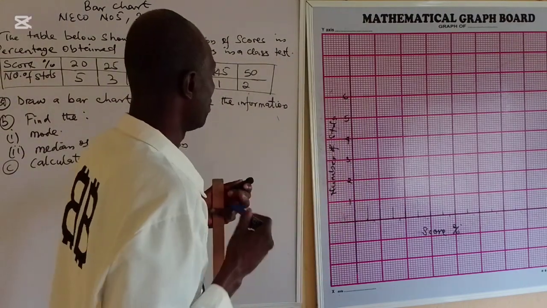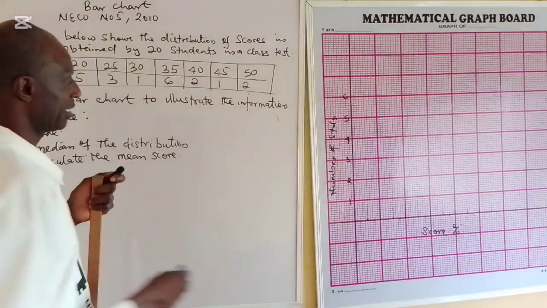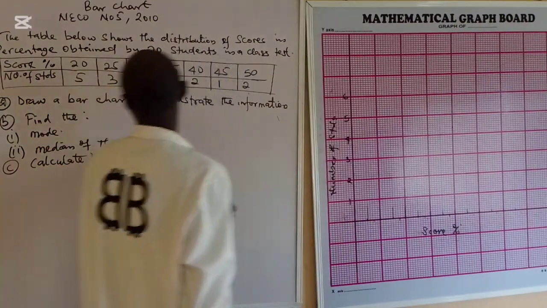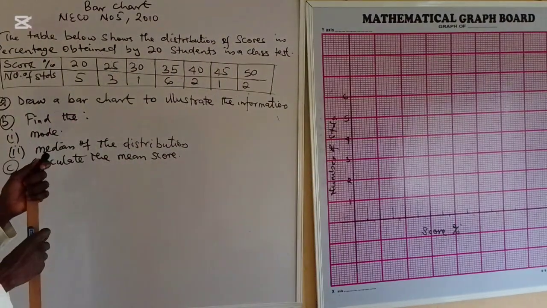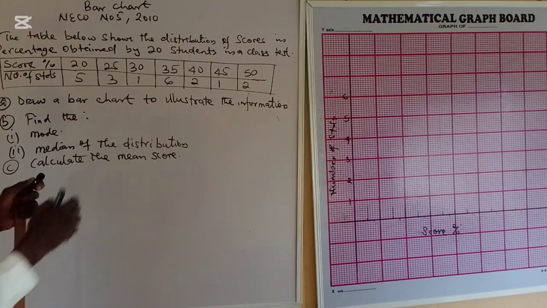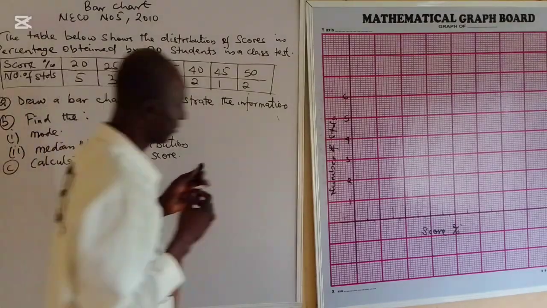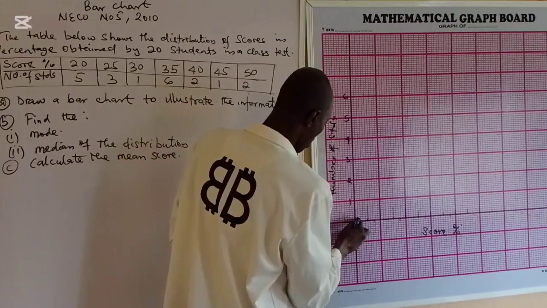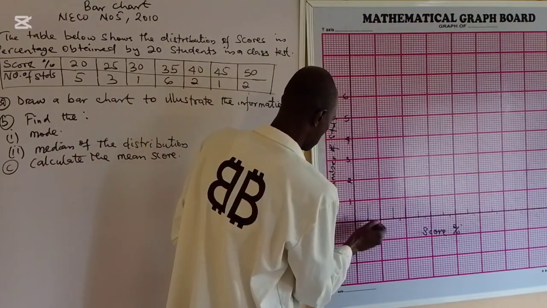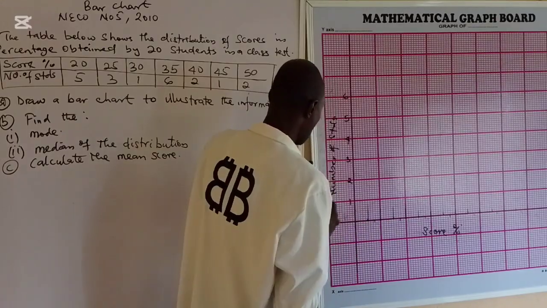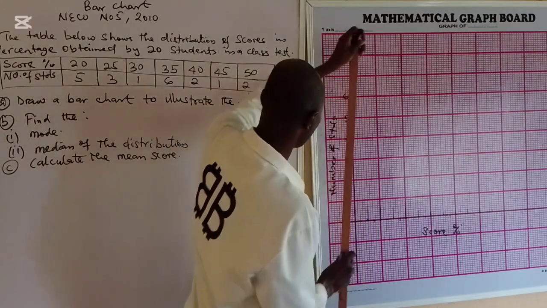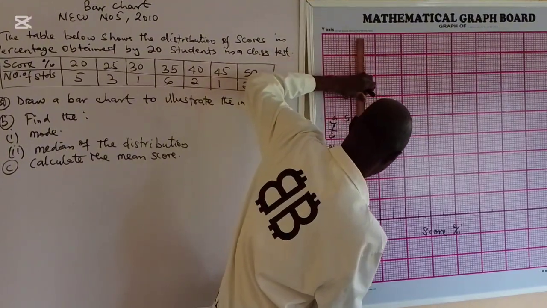Now, the distance between each bar must be uniform. Let me start with 20, and the bar width is the same too. Distance the same, bar the same. 20 is 5. On that count, 1, 2, 3, 4, 5. I will draw the bar to 5.